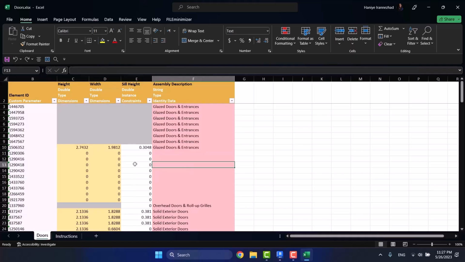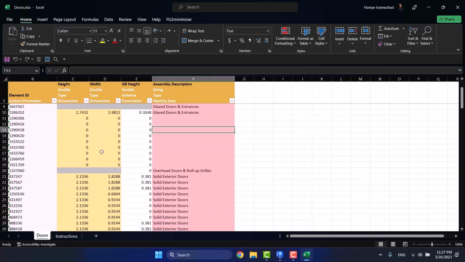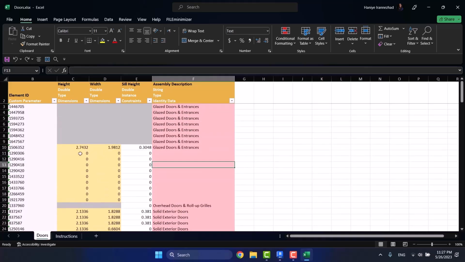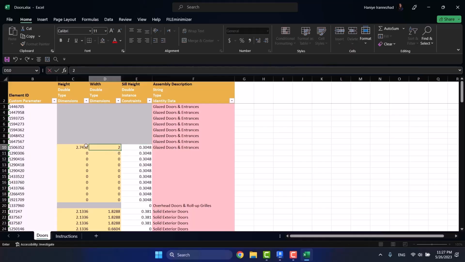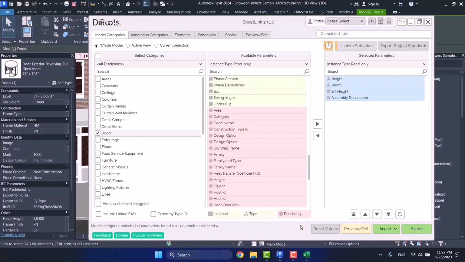Now imagine I want to change several things here. So for example, here I type seal height for these. I copy it and I drag it down. I change this one to 2 and the other one 3 as we talked about. And then I save this here. And then I come back to Revit.